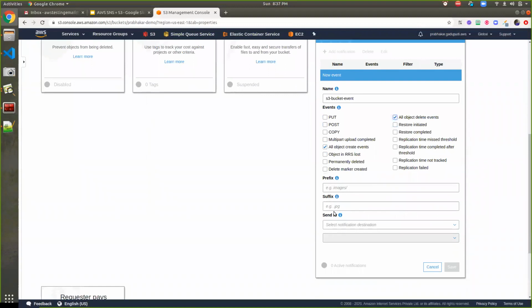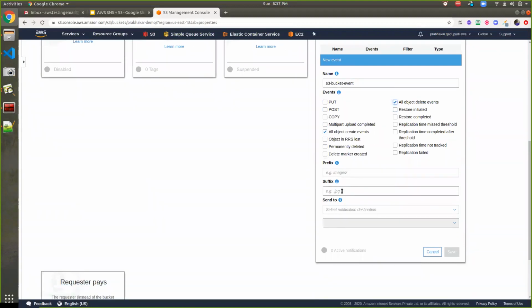The prefix and suffix are not required. If I add a suffix, like xls, then only when an .xls file is uploaded will it trigger the notification and the events. And if I have multiple folders inside my S3 bucket, like if I say docs and slash, then only if I copy an XLS file inside the docs folder will it trigger the event.